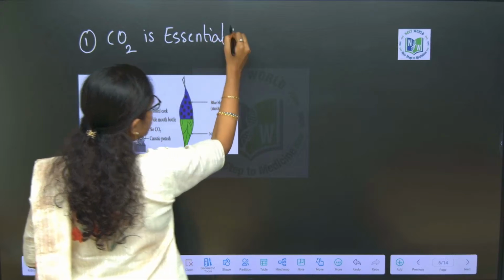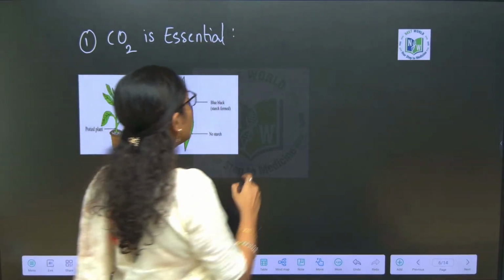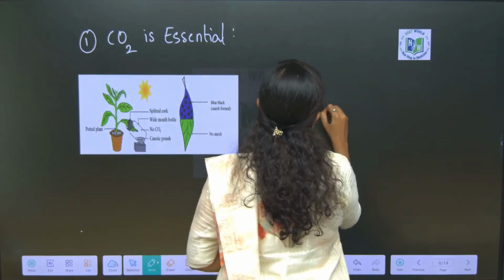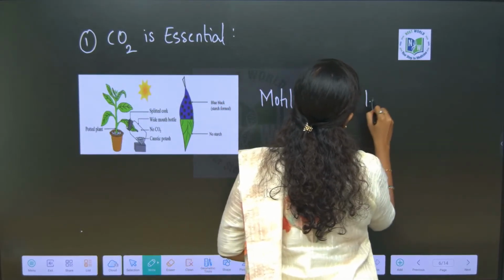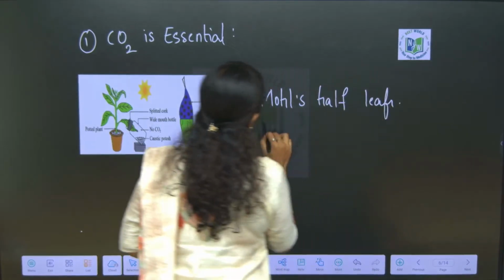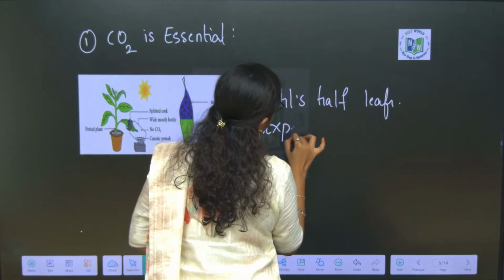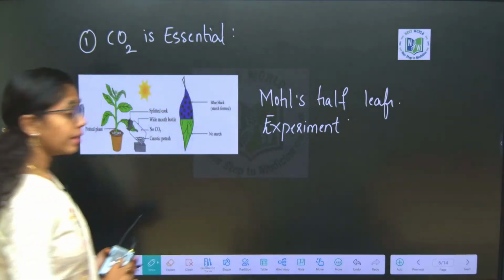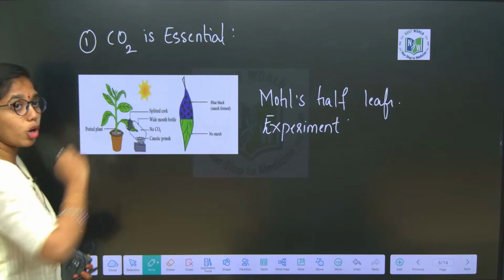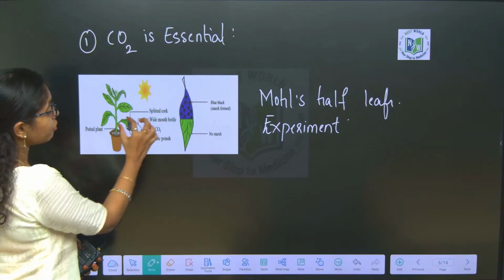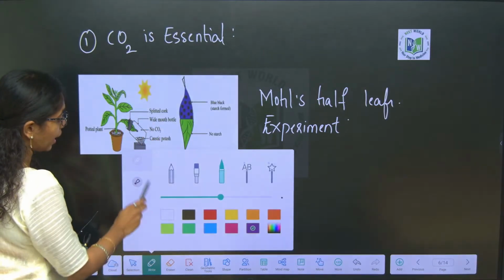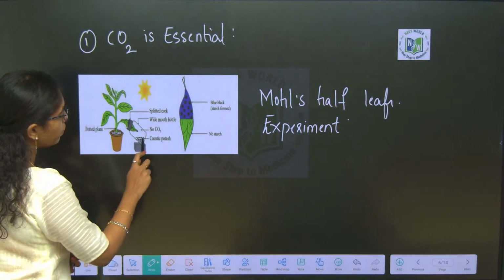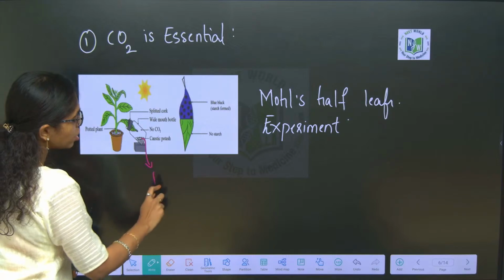Who delivered this point? This is delivered by Moll's half-leaf experiment. Here in Moll's half-leaf experiment, a plant which is exposed to sunlight has half of the leaf immersed into a beaker containing KOH solution.